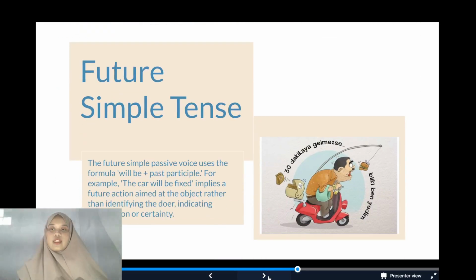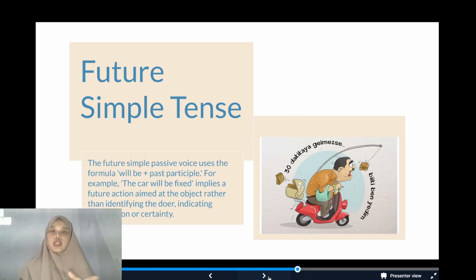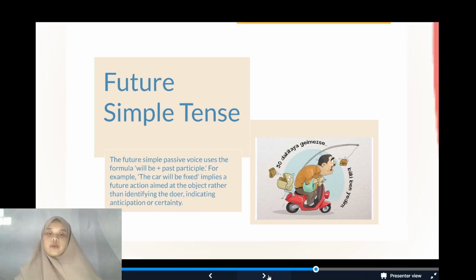Future simple tense. Future simple tense passive voice uses the formula will be and past participle. For example, the car will be fixed. It implies a future action aimed at the object, rather than identifying the doer, indicating anticipation or certainty. I mean like the car will be fixed. The car wants to be fixed after that, like that.